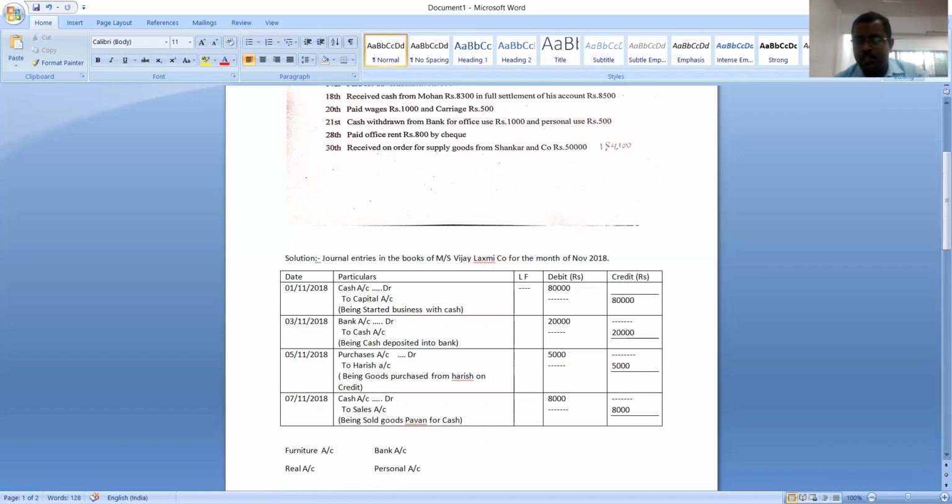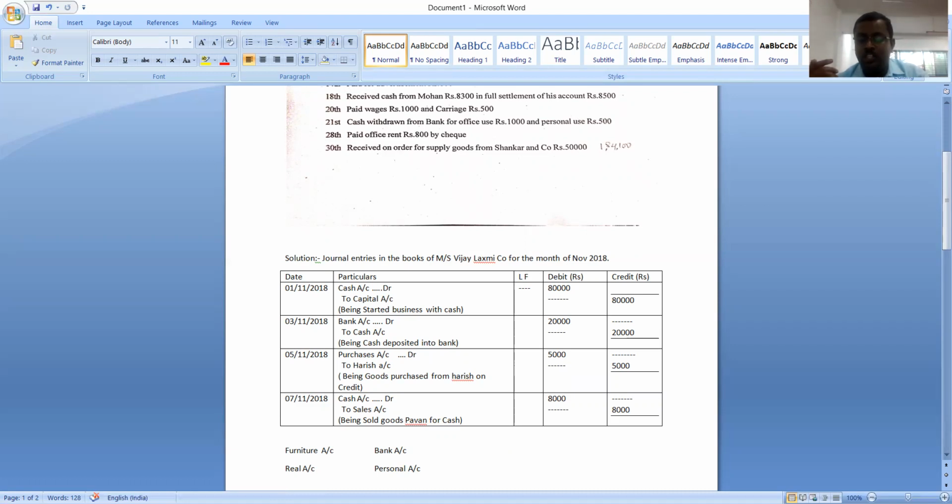In a transaction, if you find a real account, it is very easy to pass the journal entry. It becomes a real account only when it is an asset. So you should see whether that asset is coming into the business or going out of the business. If it is coming into the business, debit it. If it is going out of the business, credit it.